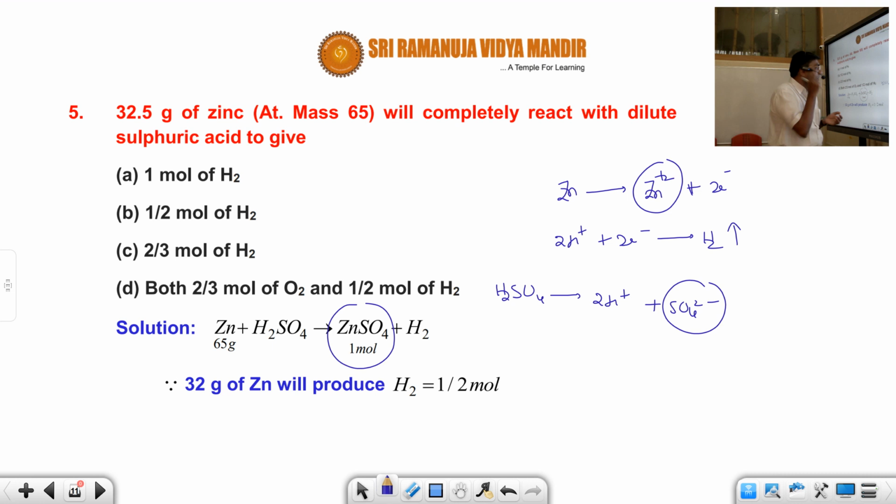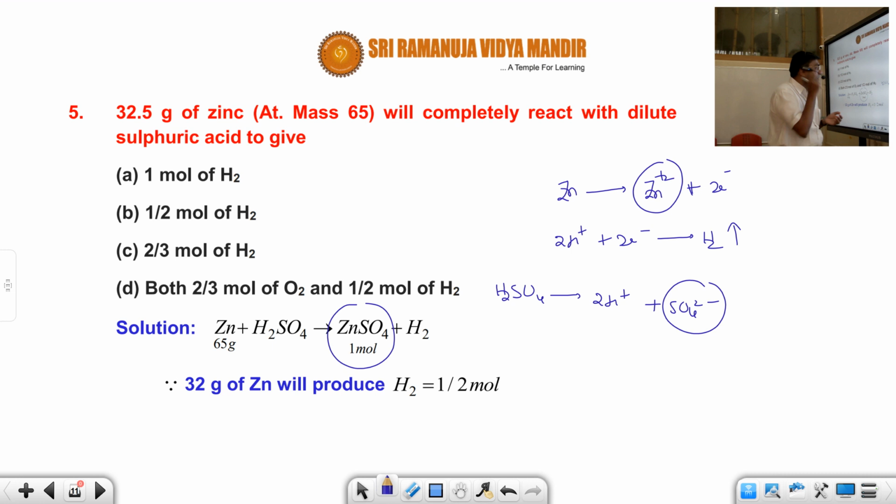Now let us see. If you take 65 grams of zinc, this is the weight relationship, and now the mole relationship. 65 grams gives 1 mole of H2. Here the question is 32.5 grams.